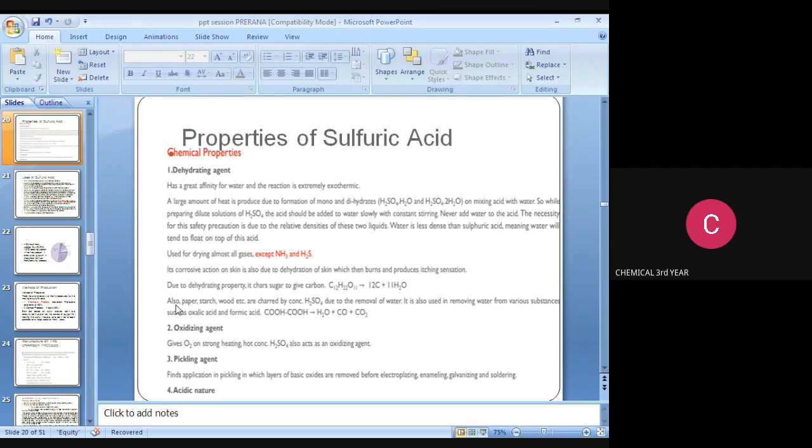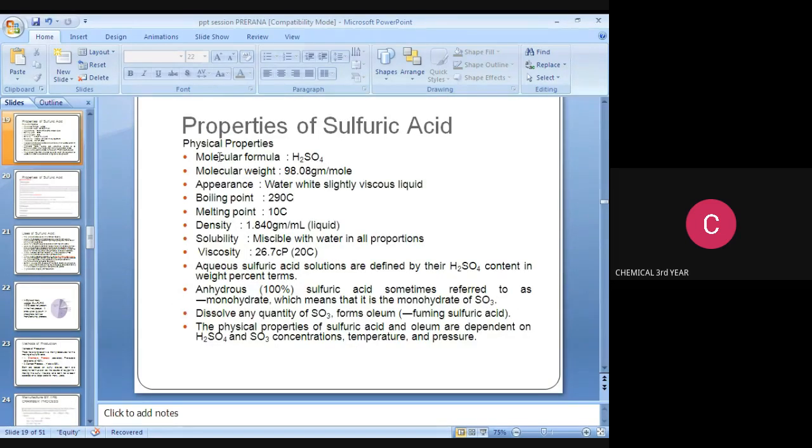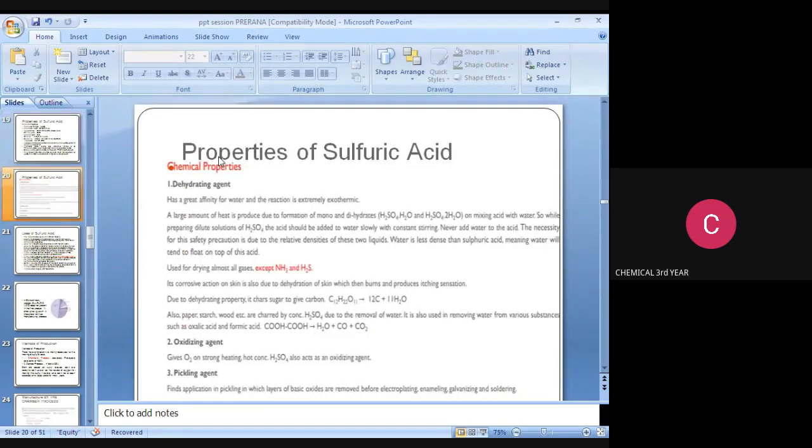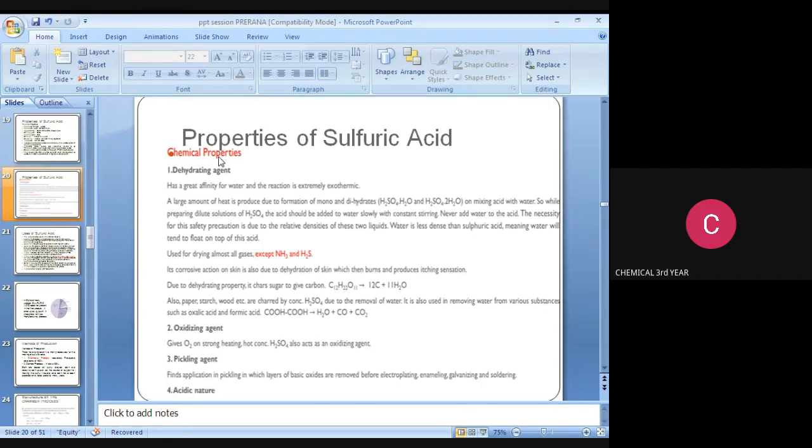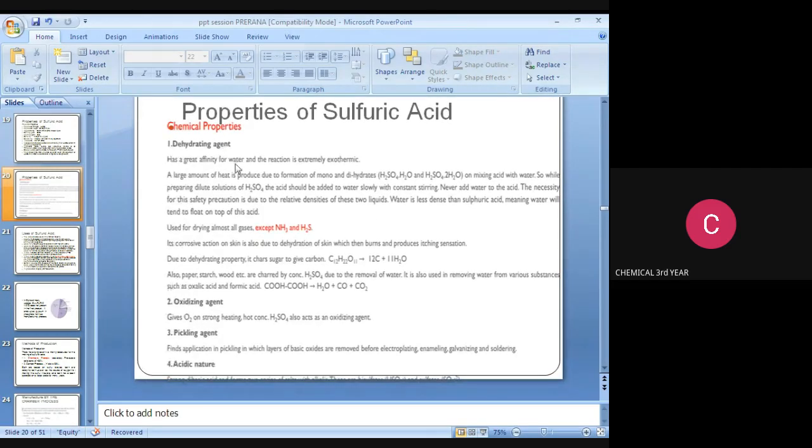These are the properties of sulfuric acid, both chemical and physical. First we discussed physical properties and now we are discussing chemical properties. The chemical properties are dehydrating agent, oxidizing agent, pickling agent, acidic nature, etc. We are going to discuss the dehydrating agent.